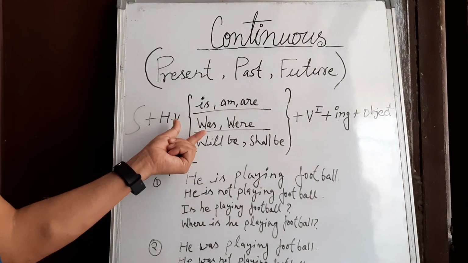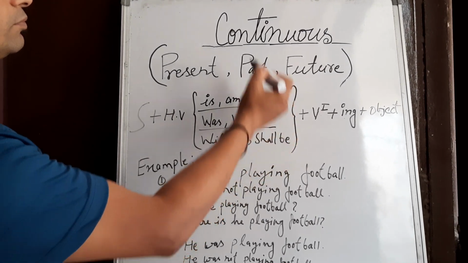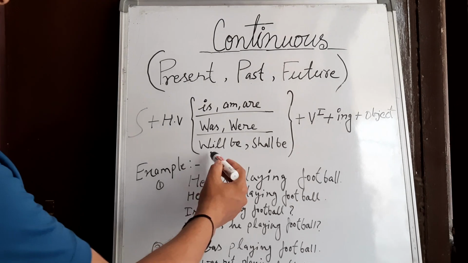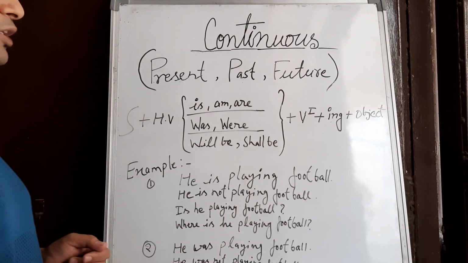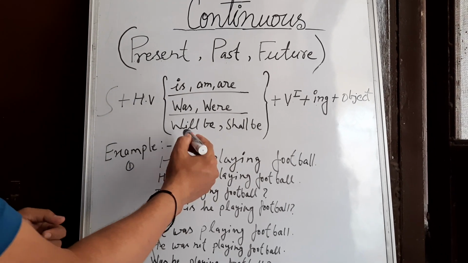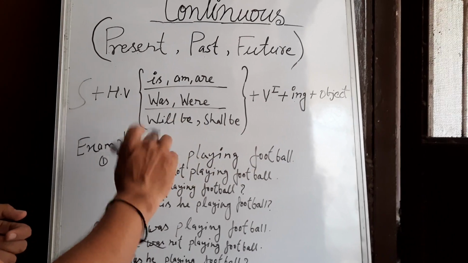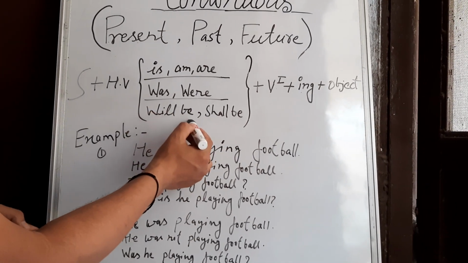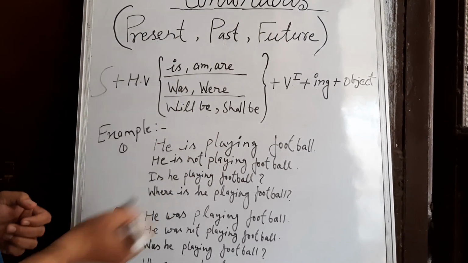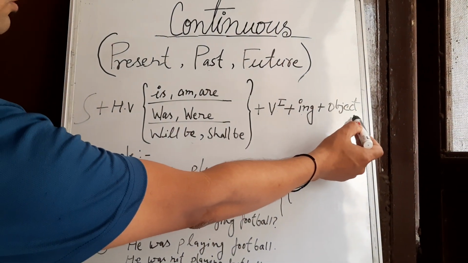Was will be used with the singular subject, and were will be used with the plural subject. Will be, shall be: I have told you in future indefinite tense the use of will and shall. So with the first person pronoun we have to use shall be, with the second and third person pronoun we have to use will be in future continuous tense. And after that, there is the first form of the verb, then the ing form, after that your object.